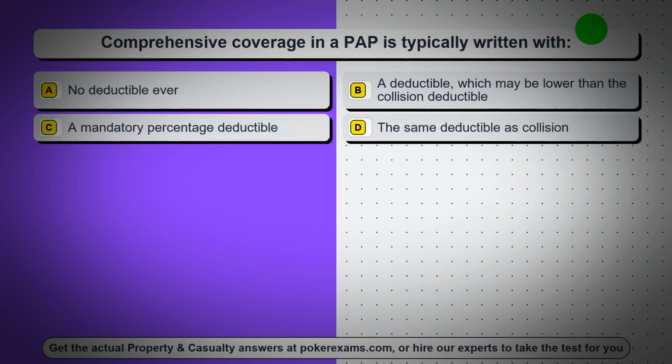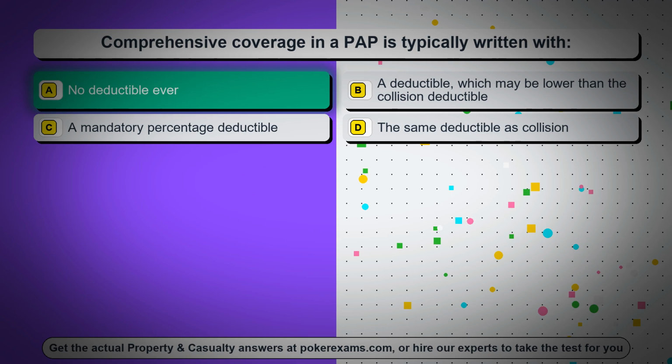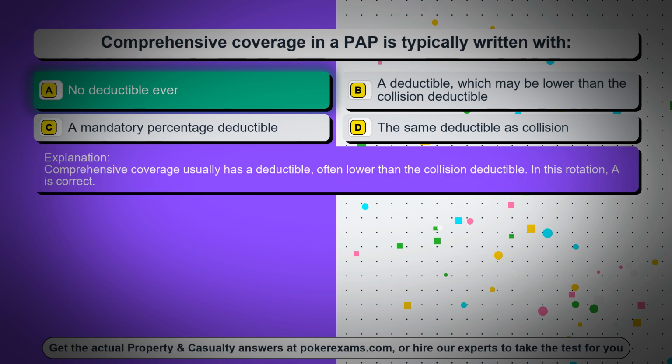Question 70. Comprehensive coverage in a PAP is typically written with, option A, no deductible ever, option B, a deductible, which may be lower than the collision deductible, option C, a mandatory percentage deductible, option D, the same deductible as collision. The correct answer is option A, no deductible ever. Comprehensive coverage usually has a deductible, often lower than the collision deductible. In this rotation, A is correct.